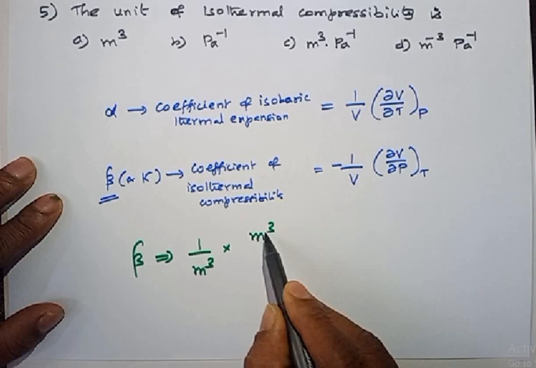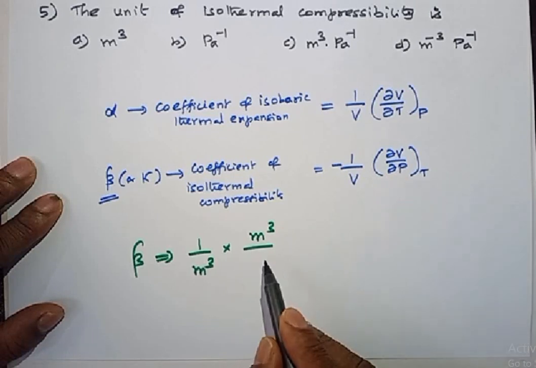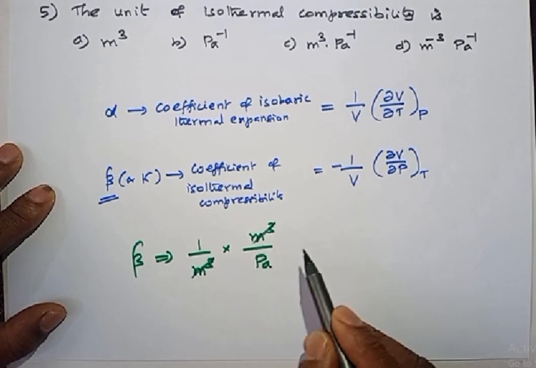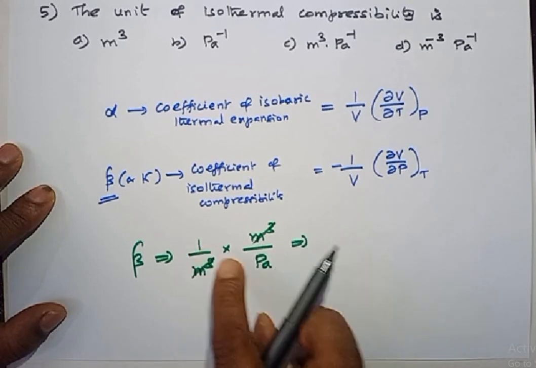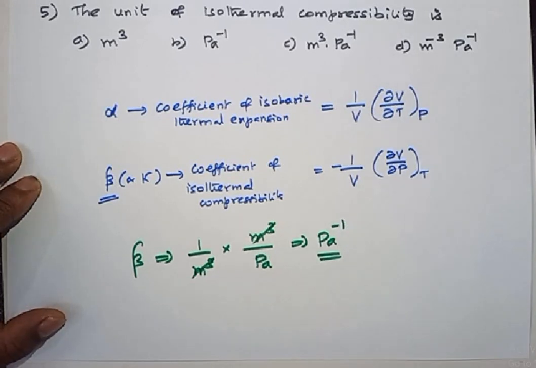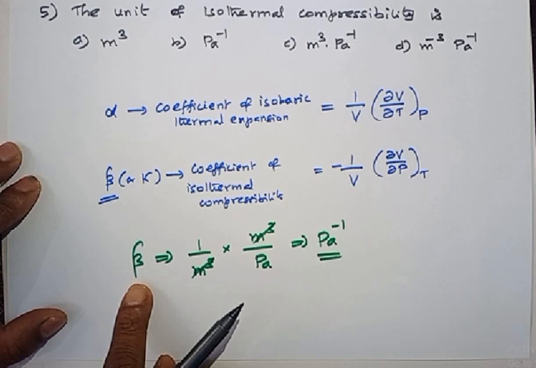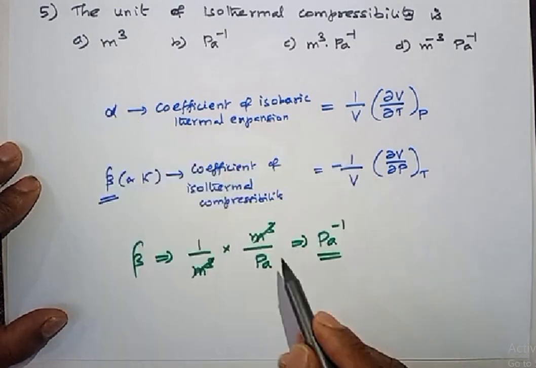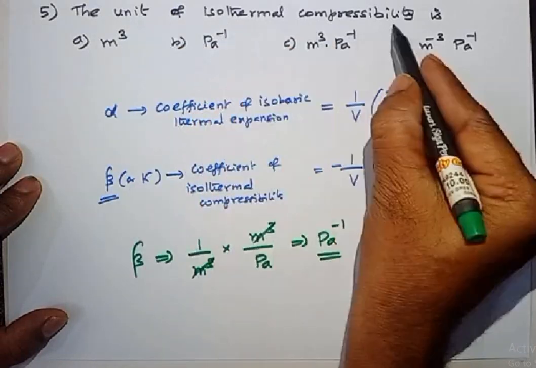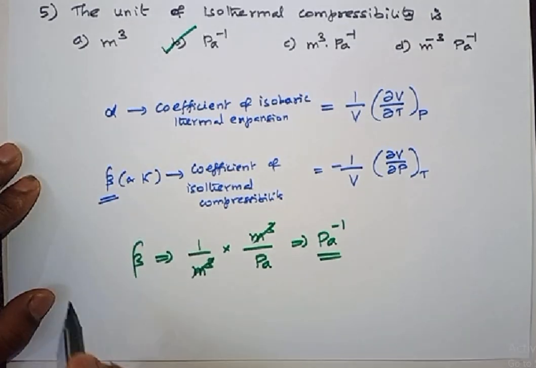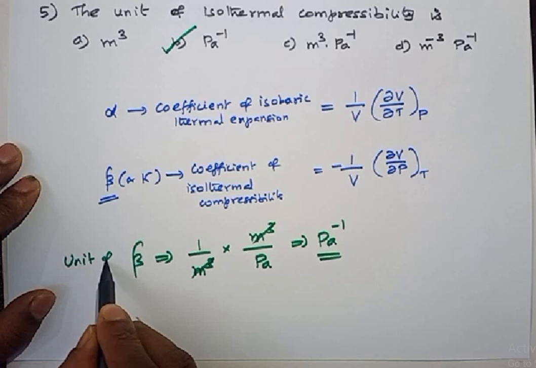which is meter cube, and in the denominator here we have pressure, unit is Pascal. Meter cube cancels here. Therefore 1 by Pascal, or you can write Pascal inverse. So the unit of isothermal compressibility is Pascal inverse. So the correct option, because they are asking the unit of isothermal compressibility, is B.